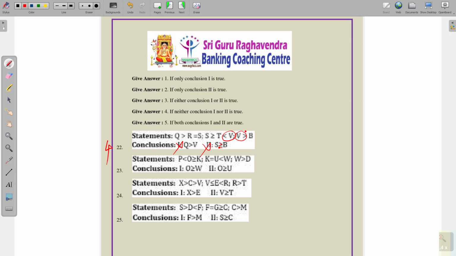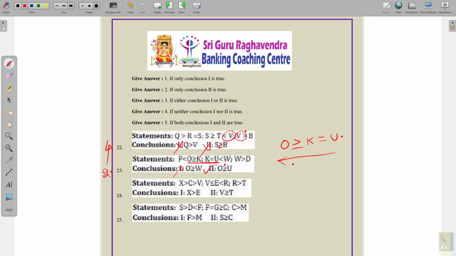Next, question number 23. O greater than or equal to W. So here we have W, before W we have less than, after W we have greater than, but not greater than or equal to, so it does not follow. Next, U to O, or else O greater than or equal to U. Once you observe this, O less than or equal to K, K equal to U. So from U to O it definitely follows. Only conclusion 2 follows, option 2 is the answer.